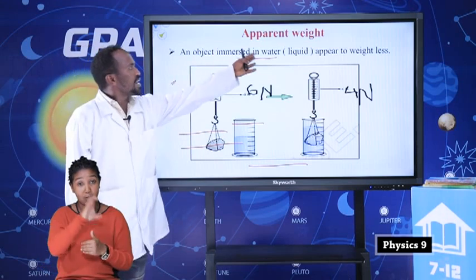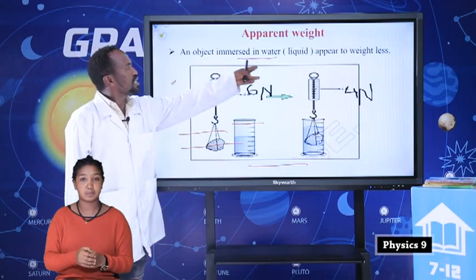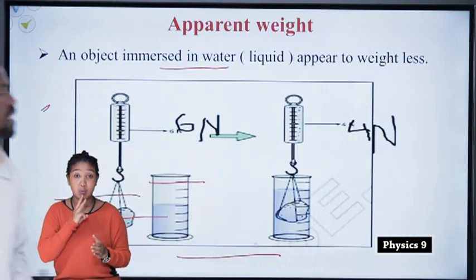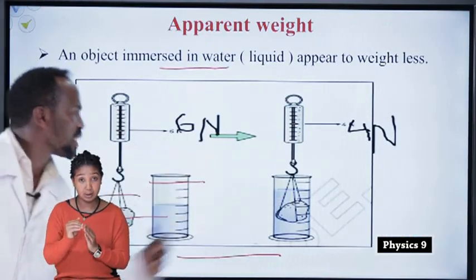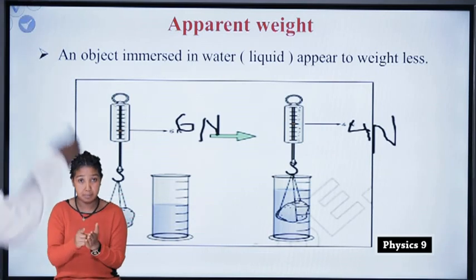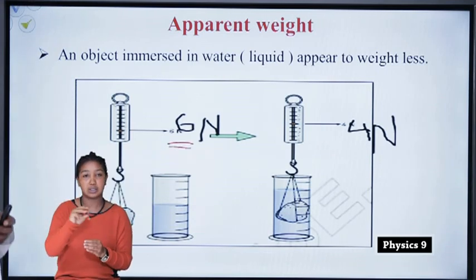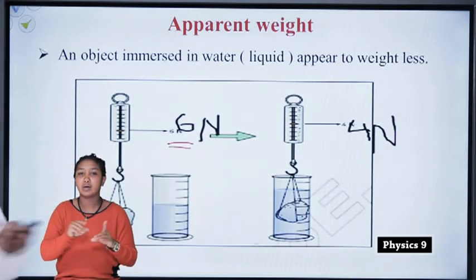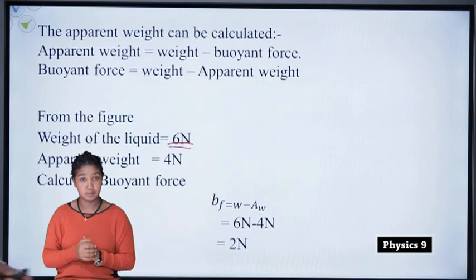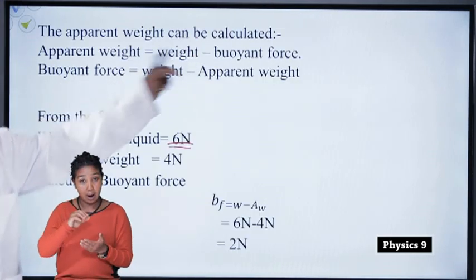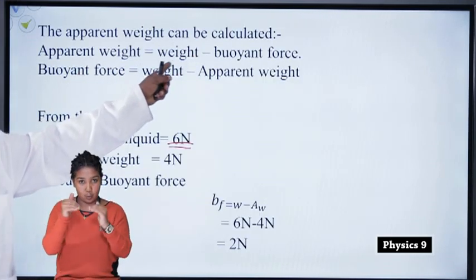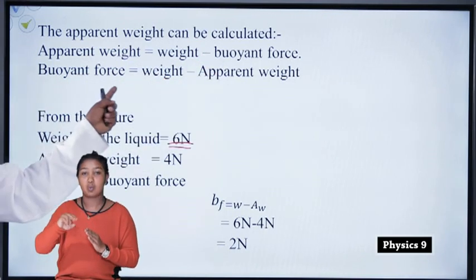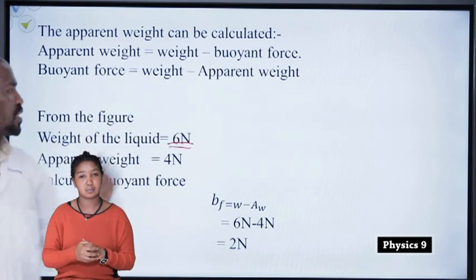Look at this, how to find apparent weight. An object immersed in water appears weightless. For example, before immersing in the water, it has 6 Newton. After immersing in the water, it has 4 Newton. Where does the 2 Newton go? Students, the apparent weight can be calculated as: apparent weight is equal to weight of an object minus buoyant force. Buoyant force is equal to weight minus apparent weight.